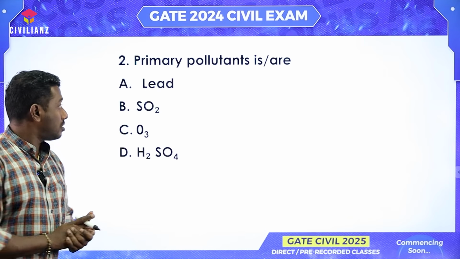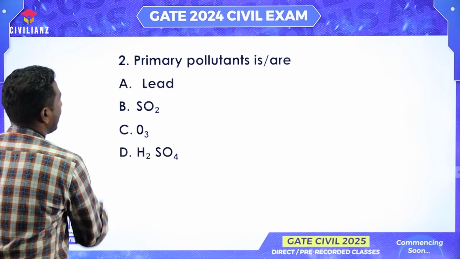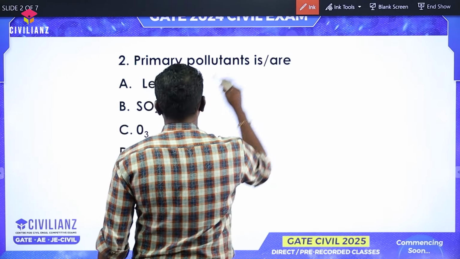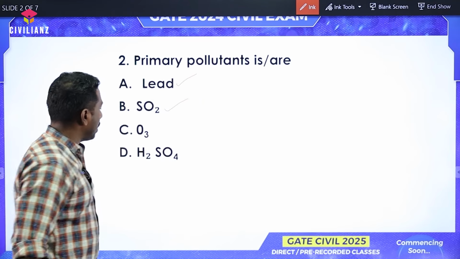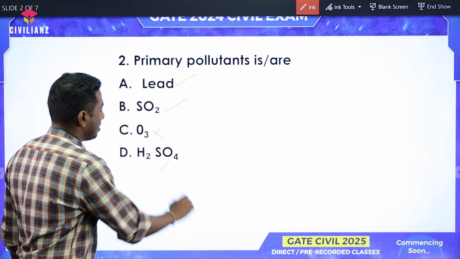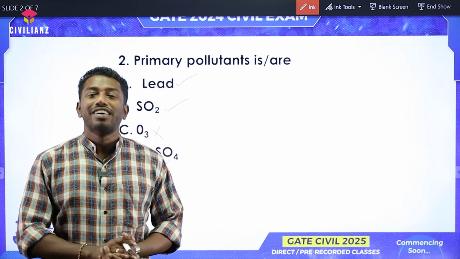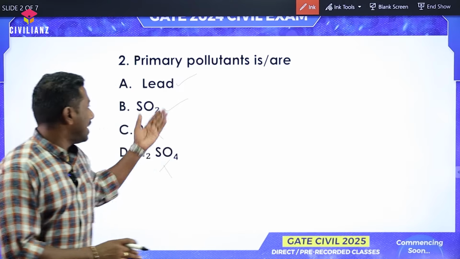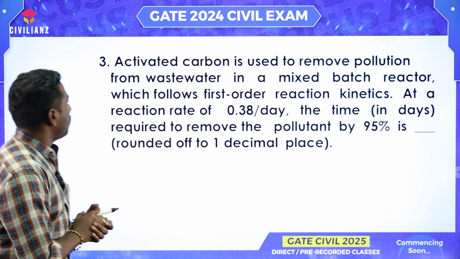Next question is an MSQ, multiple select question. Primary pollutants from the following options: we know that lead is a primary pollutant and SO2 is also a primary pollutant. Both ozone and H2SO4 are secondary pollutants. So we have two right answers here, lead and SO2.